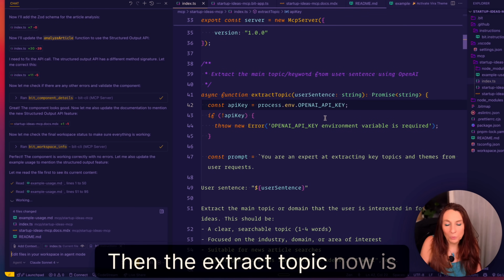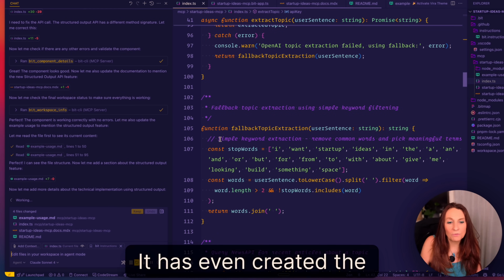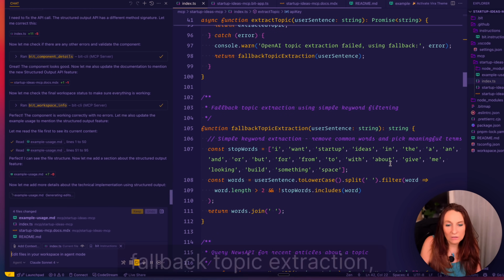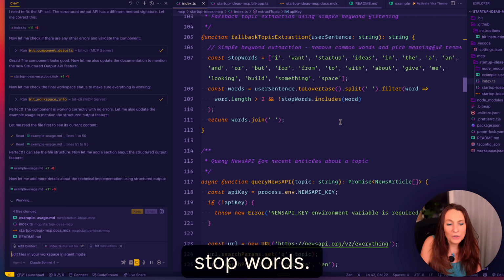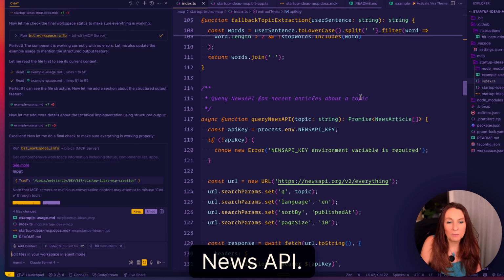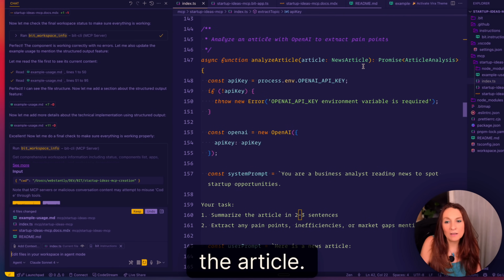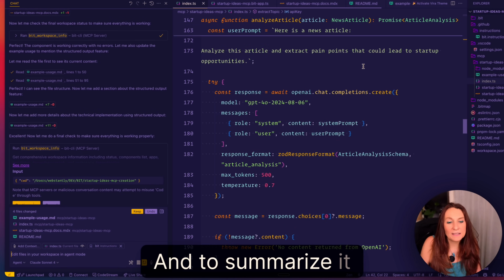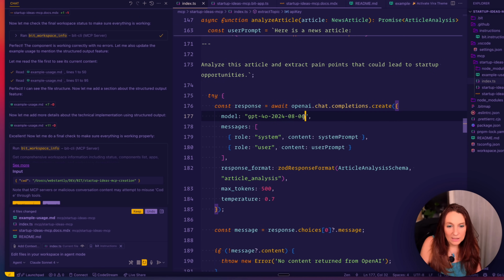Then the extract topic now is using OpenAI. It has even created a fallback topic extraction with the user sentence and stop words. Then the function to query the news API. Then the function to analyze the article and to summarize it. I want to change the models. Yeah, here I want GPT-4.1.